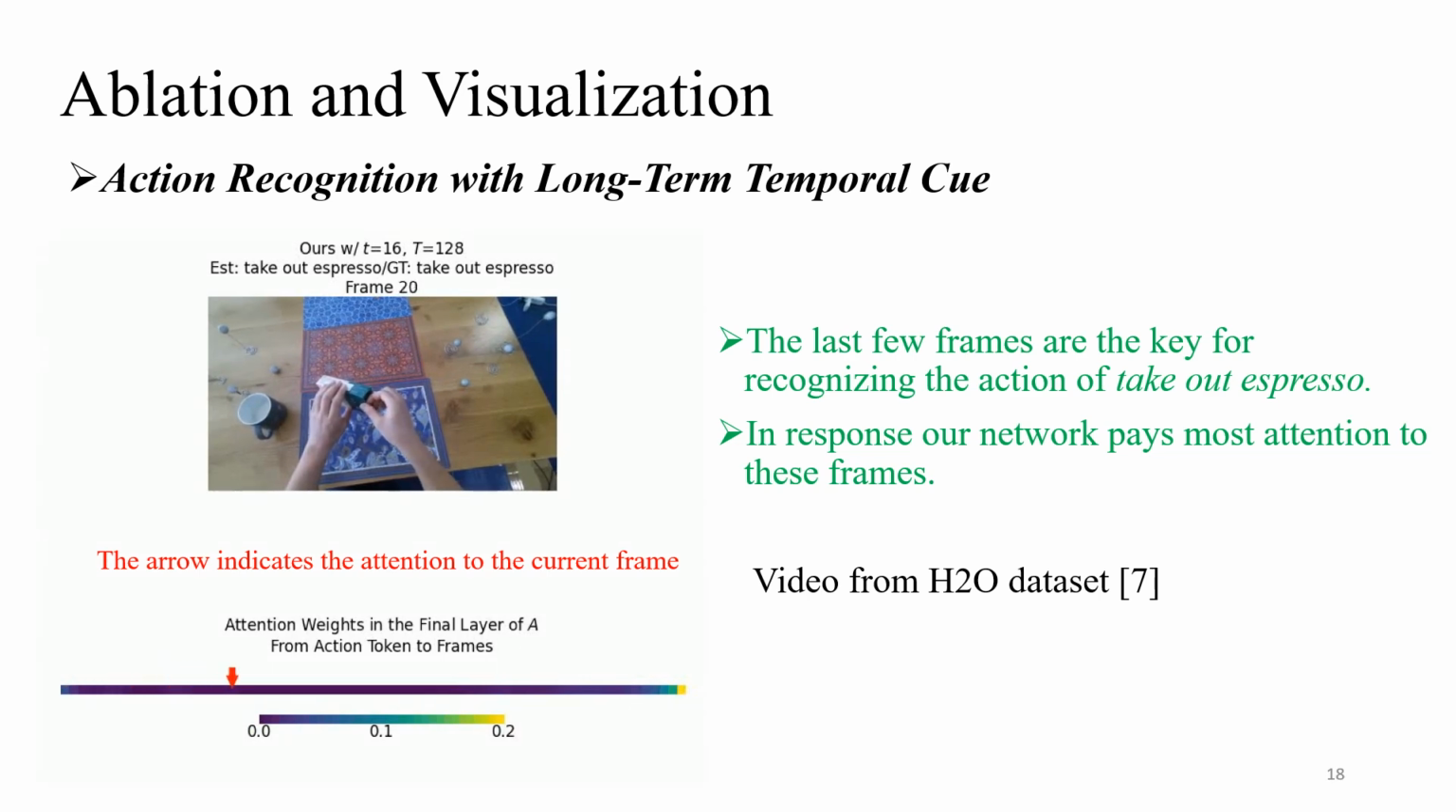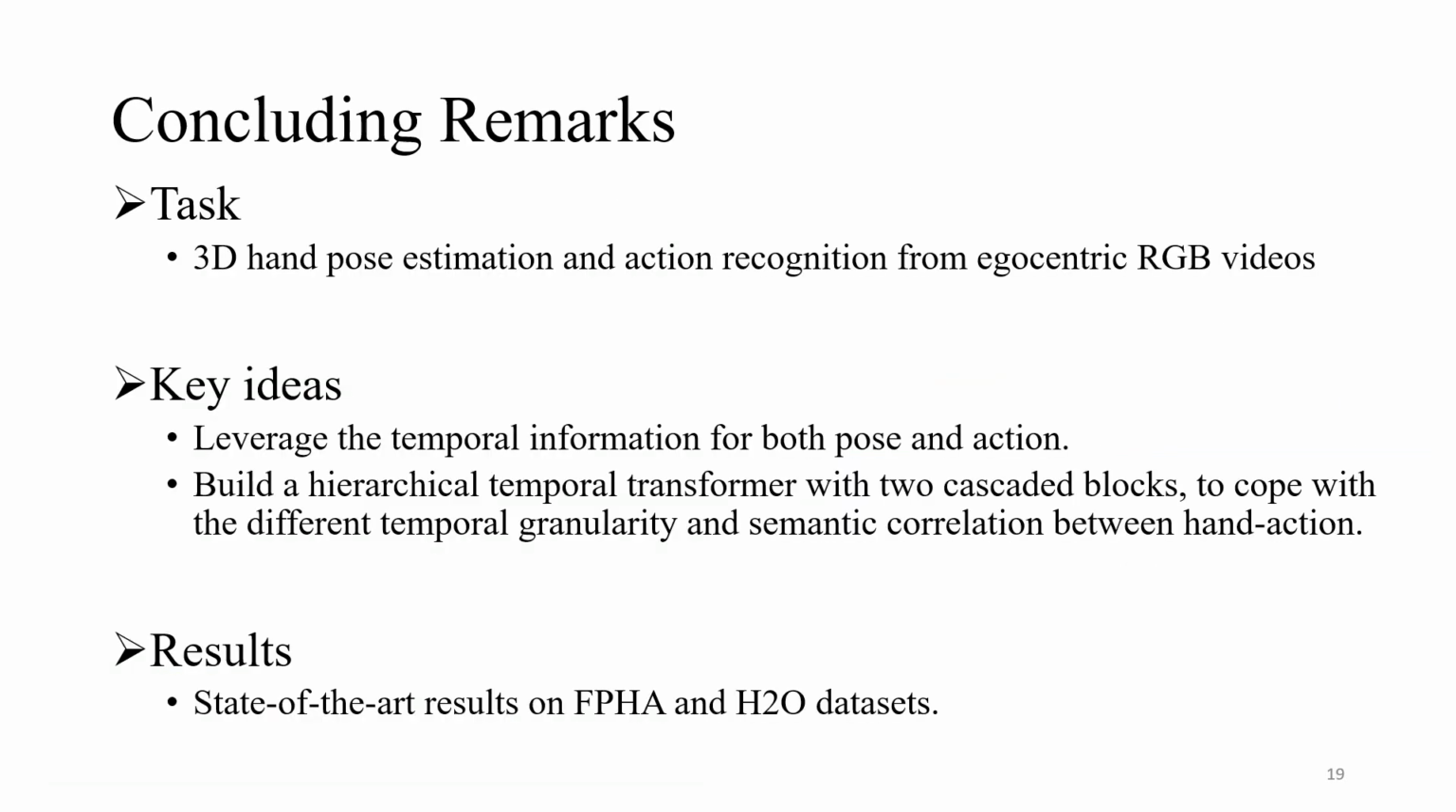To conclude, we propose a unified framework for 3D hand pose estimation and action recognition from observed egocentric RGB videos. We leverage the temporal information for both pose and action, and build a hierarchical temporal transformer with two cascaded blocks, to cope with the different temporal granularity and semantic correlation between hand and action. Our proposed HTT shows state-of-the-art results on FPHA and H2O datasets.